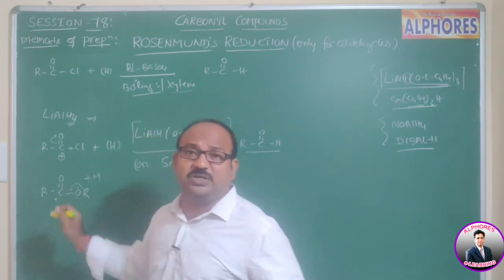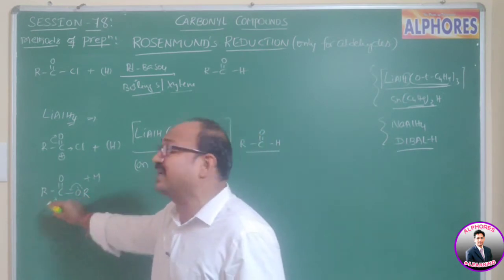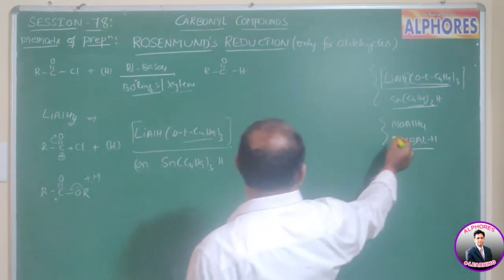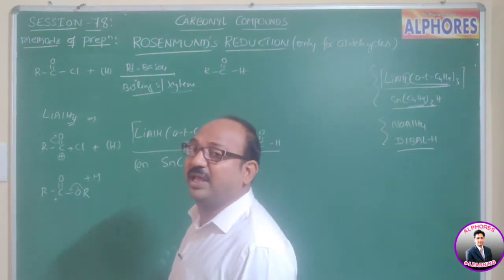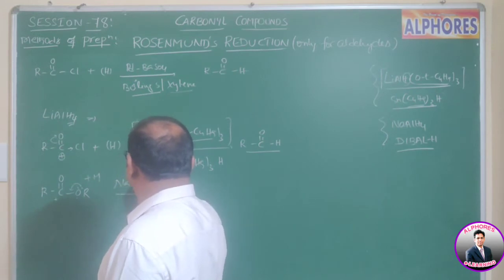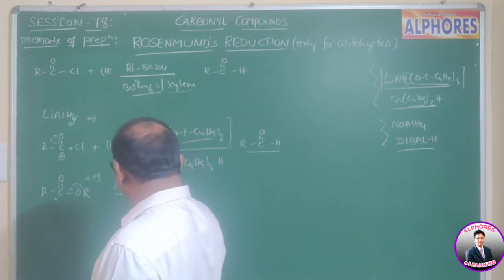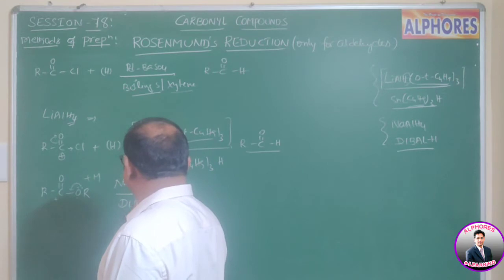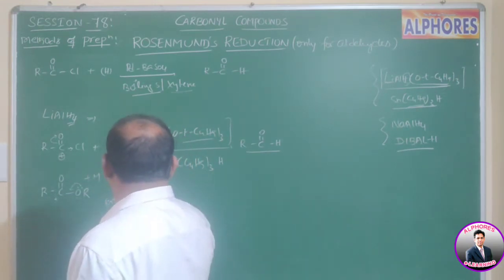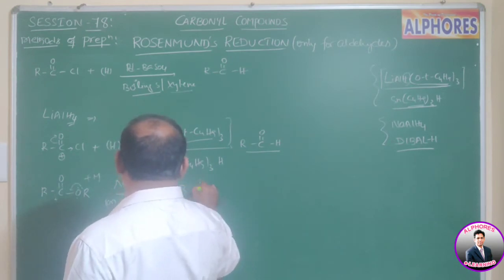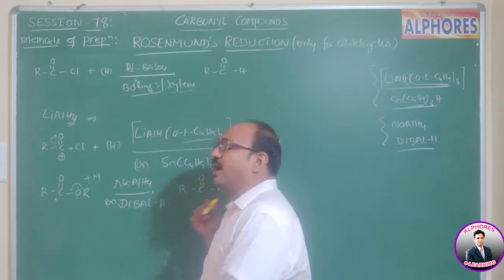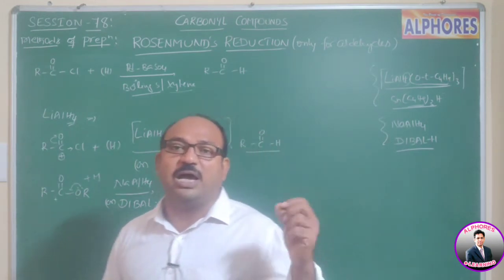That's why the positive charge density upon this carboxylic carbon is less. So here, even though we are using lithium aluminum hydride or DIBAL-H, either of these two, we are getting aldehydes as products. Means further, aldehydes do not reduce to alcohols.